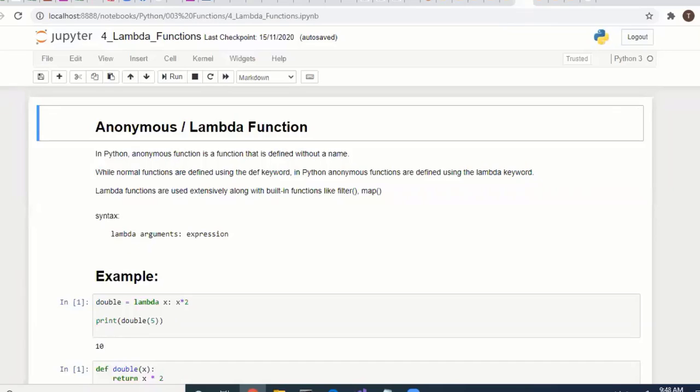The final one is the lambda function. In Java and many programming languages this kind of concept is used. Till now, the functions we have seen have a name, a function name that we have to define. But in Python there are functions without a name. Those are called lambda functions. A normal function is defined with the def keyword and a function name, but a lambda function doesn't have either. We just use the lambda keyword instead of the def keyword.